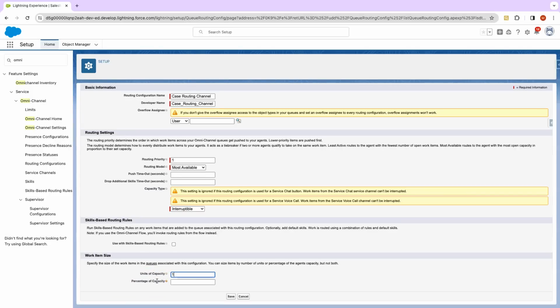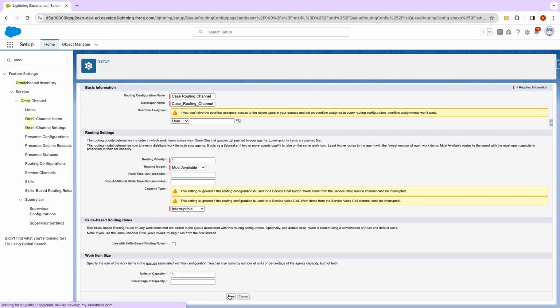You can select either percentage. It basically means how much percentage of bandwidth a particular case will take of yours. So if one case is taking, let's say, 50% of your bandwidth, then at max you will be able to work on 2 cases. Similarly, if we define the units of capacity, if one case is taking, let's say, 2.5 units of your capacity, then you will only be working on 4 cases at a time if your bandwidth is 10. Okay, so we will define how we do that.